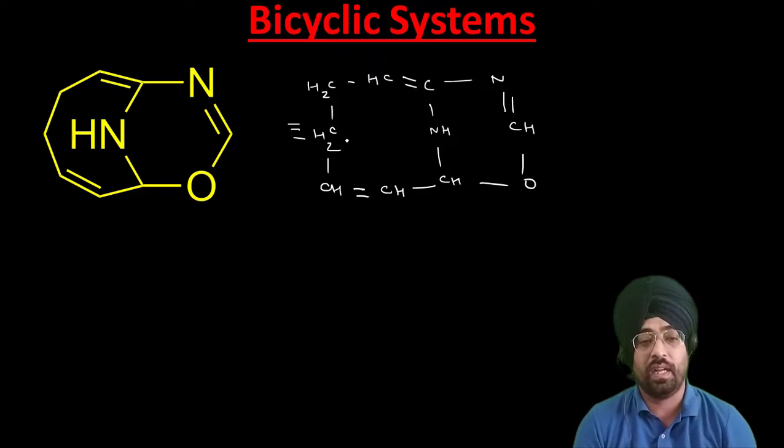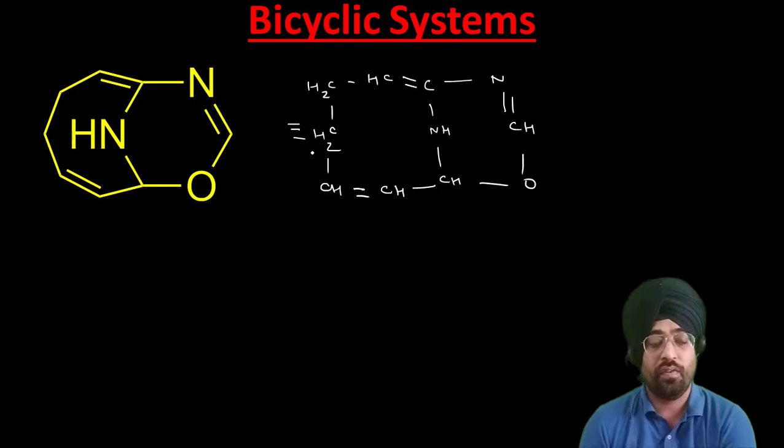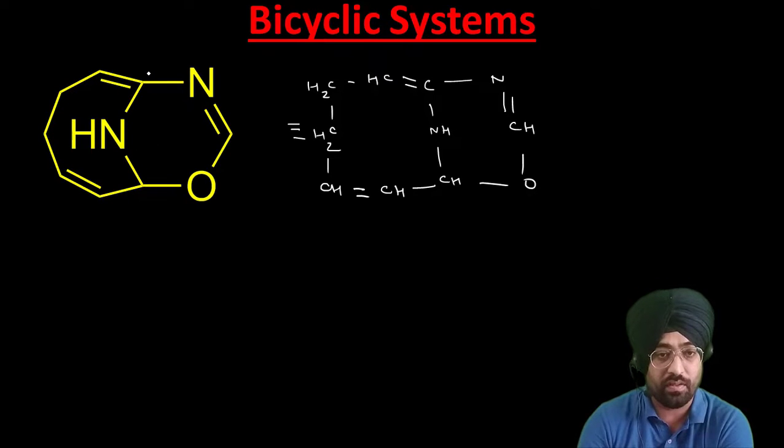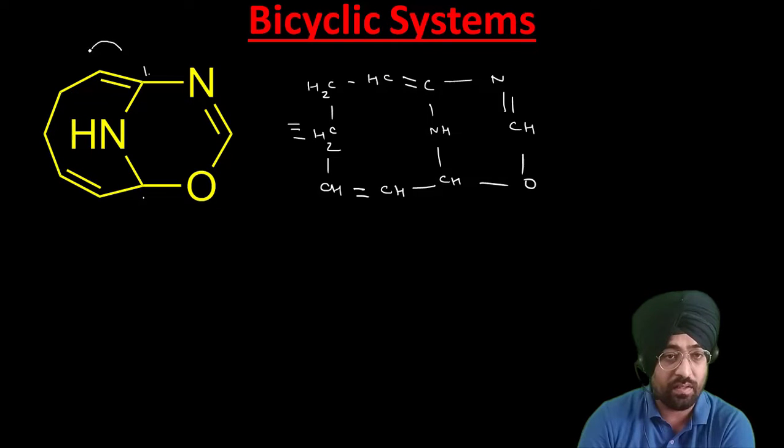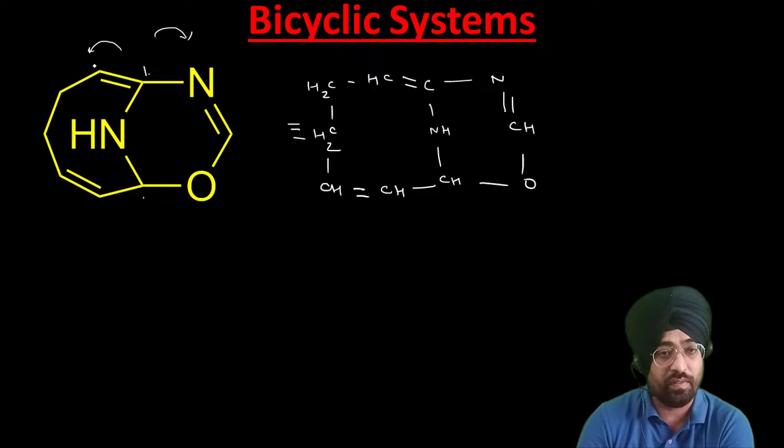Now we first have to start the numbering. We have to start from a bridgehead atom. We can start from this, we can start from this. I will do it both ways. Let us first start from this path. Now we have to trace the longest path by which we can reach the second bridgehead atom. If we start by this, we have 1 2 3 4 5 atoms. If we start according to this, we have only 3 atoms. So first we have to start numbering from this side.